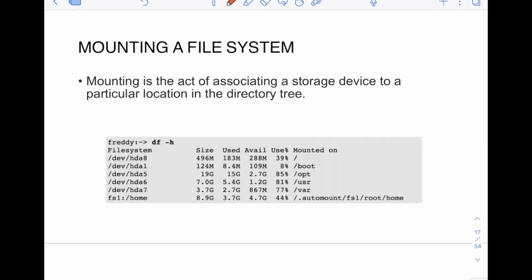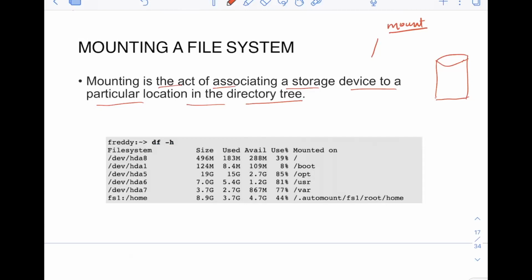So mounting is the act of associating a storage device to a particular location in the directory tree. Let's say you have this hardware device. Now you have to mount this at some path. Maybe let's say you want to mount this to the root path. So of course, there is a command called mount in Linux.